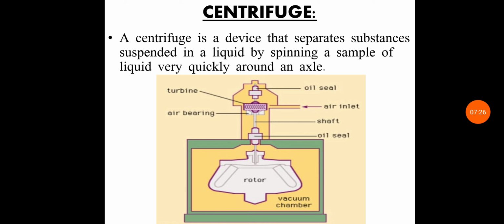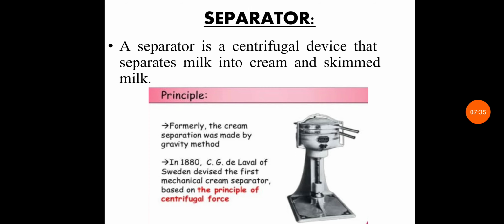The same centrifuge principle can be used in commonly used devices called the separator and the washing machine dryer. First we talk about the separator. A separator is a centrifugal device that separates milk into cream and skimmed milk. Formerly, cream separation was done by the gravity method. In 1880, C.G. Delaval of Sweden devised the first mechanical cream separator based on the principle of centrifugal force.